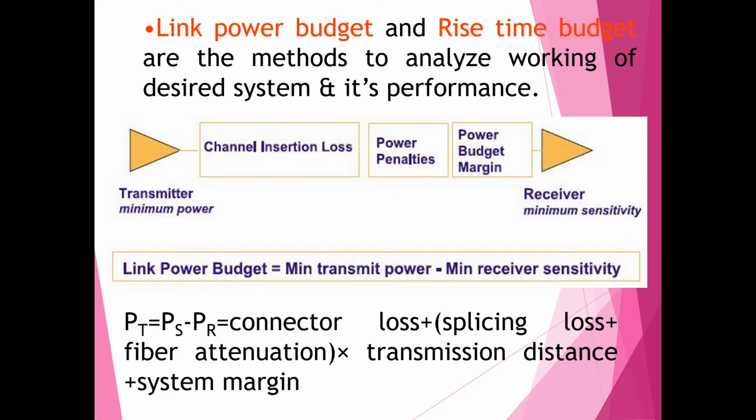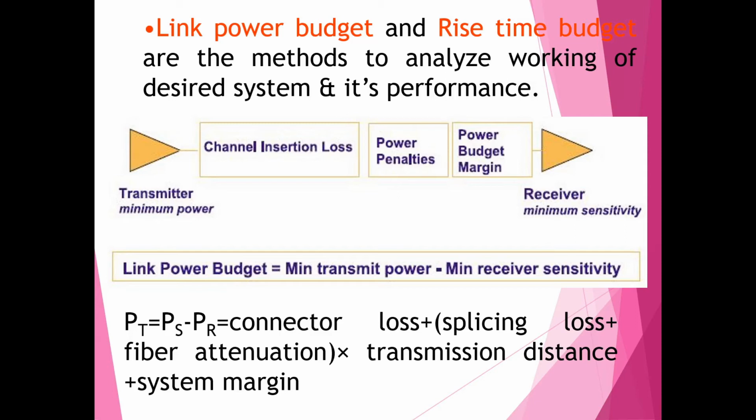So here we can see that we have channel insertion losses at the transmitter. You will have transmitter as well as channel insertion losses, power penalties, power budget margin, and at the receiver, suppose you are having minimum sensitivity. So link power budget is basically the difference between minimum transmit power and minimum receiver sensitivity.